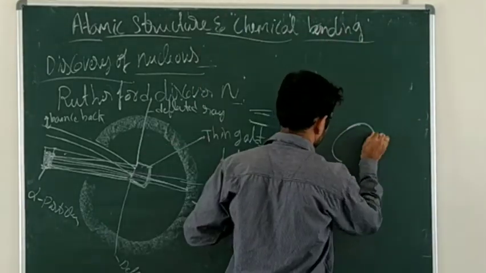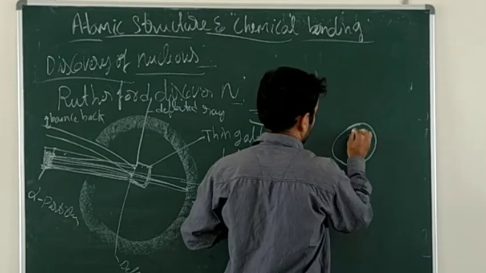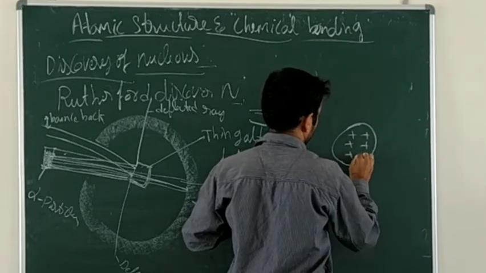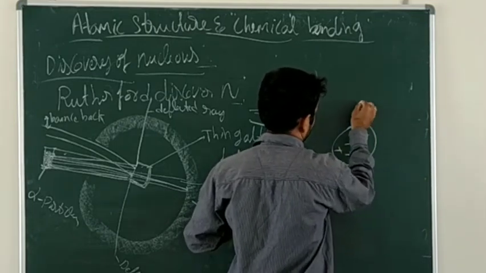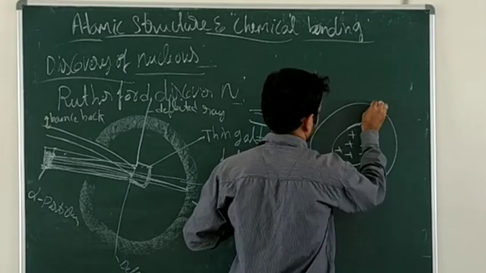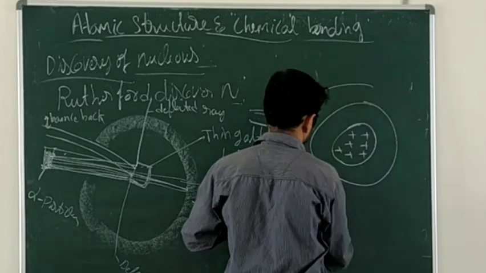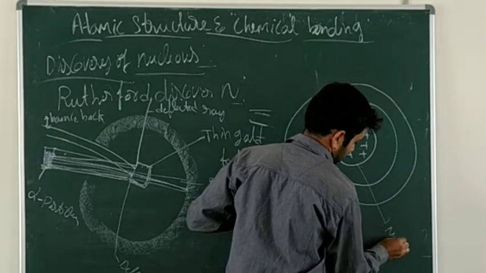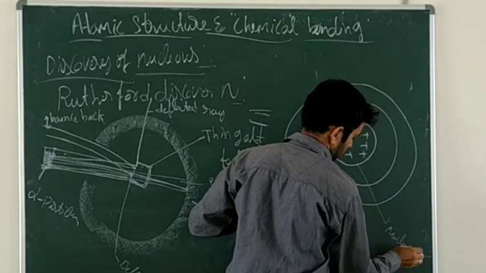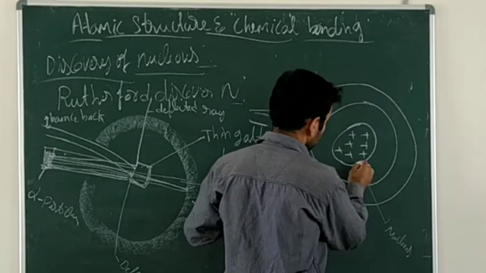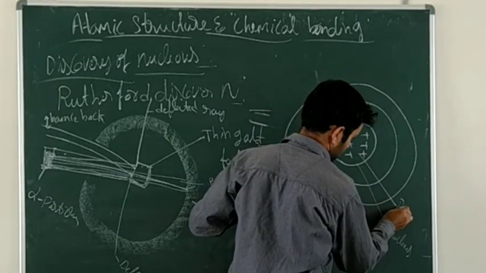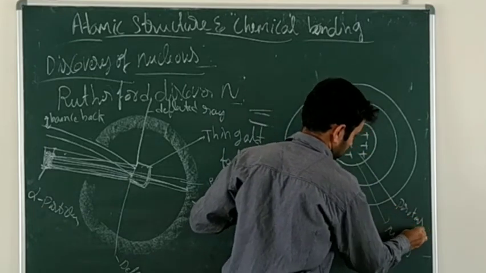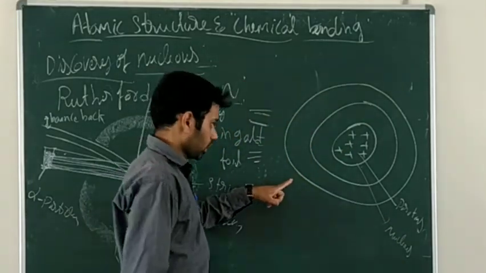The electrons revolve around the nucleus. So this is the nucleus, with positive charge inside, the protons.